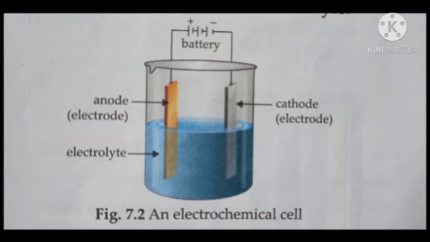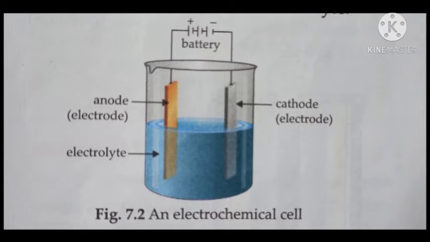An electric cell is also known as an electrochemical cell because it converts chemical energy stored in it into electrical energy. This electric cell consists of two electrodes. Here you can see the two electrodes in the figure. These two electrodes are oppositely charged. It means that one electrode is positive and the other electrode is negatively charged.